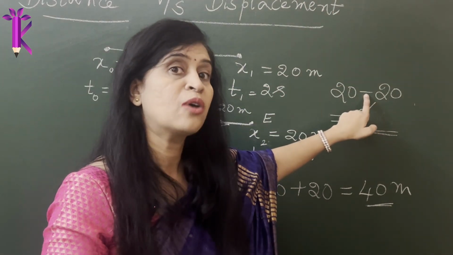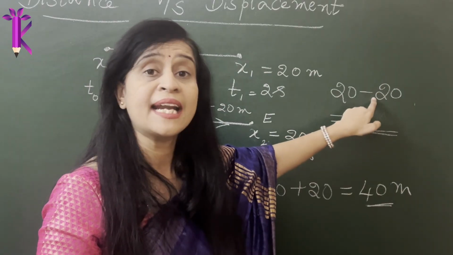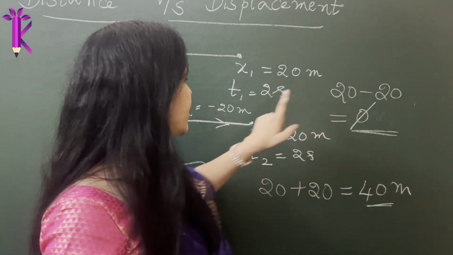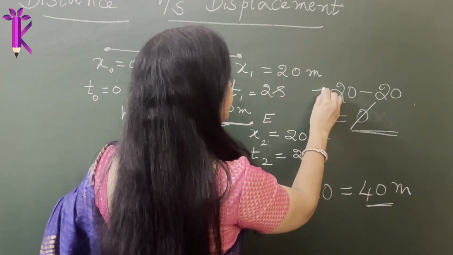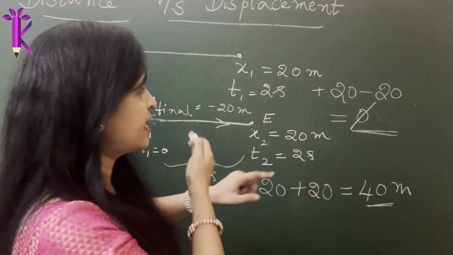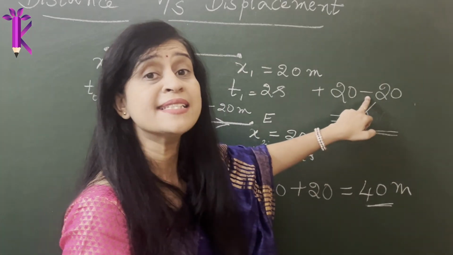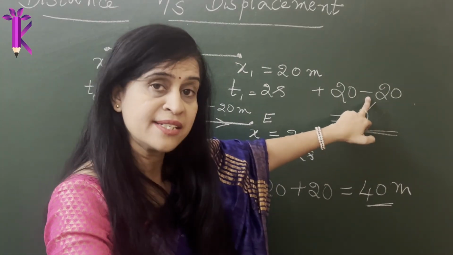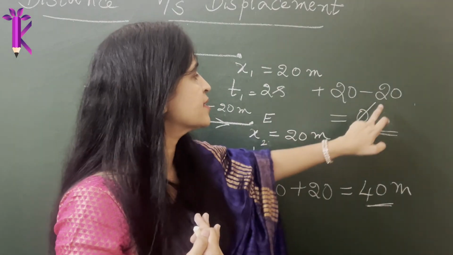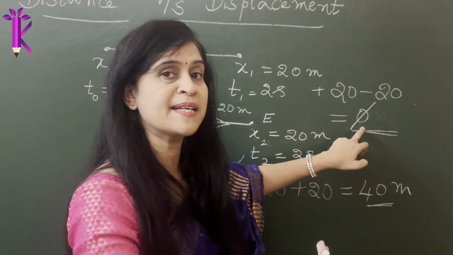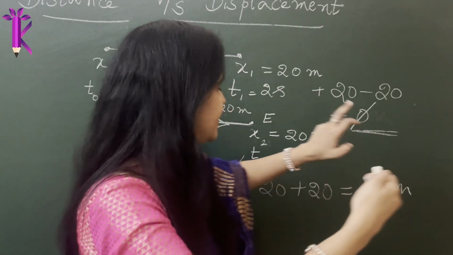How do you take into account the direction of an object? It is attributed to the signs. If it is moving in the positive direction, that is towards east, it will be plus 20. If it travels along the negative x direction, it will be referred to as minus 20. It is towards west along the negative x-axis. So plus 20 minus 20, the net displacement of the object will be 0.